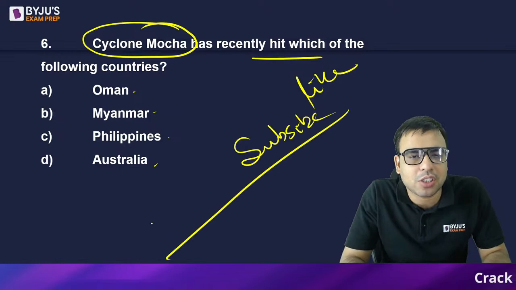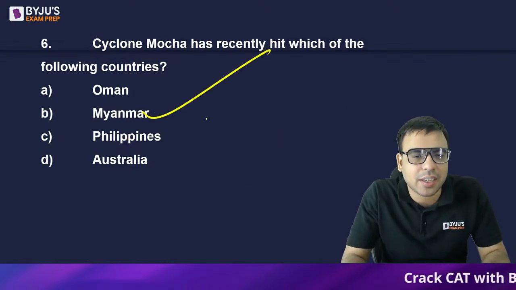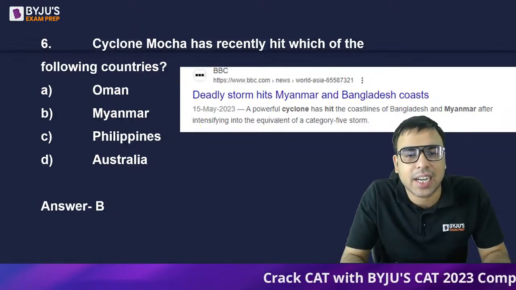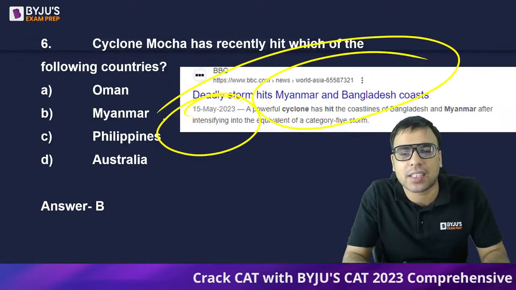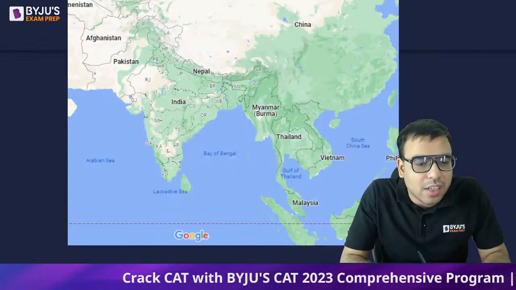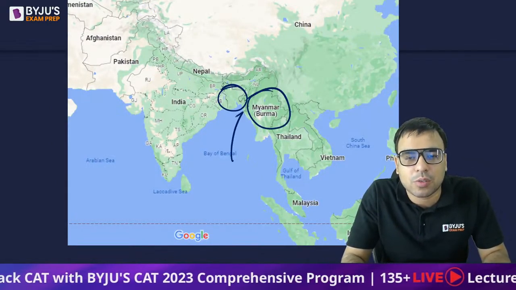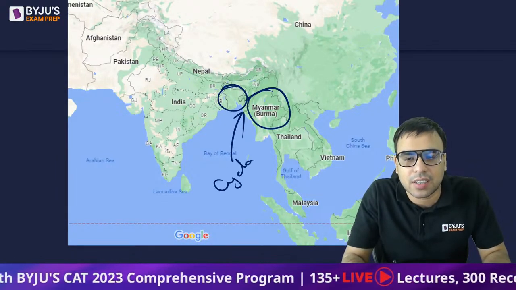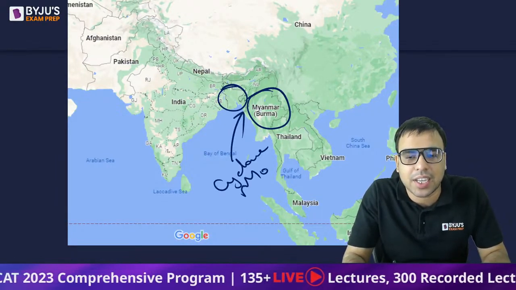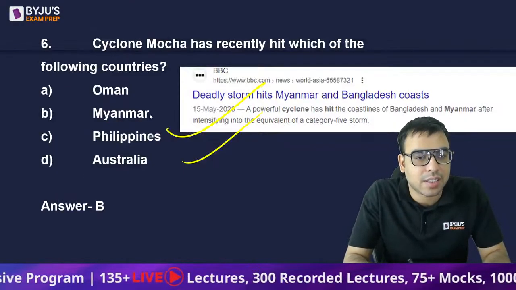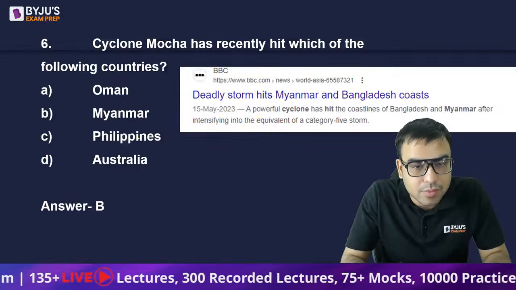Cyclone Mocha was also in the news and it hit Myanmar. So B is the right answer. Yes, Aman Mishra, right? Deadly storm hits Myanmar and Bangladesh coast. It is news from 15th May. So here is Bangladesh, here is Myanmar. Cyclone Mocha hit this region, which came in the Bay of Bengal. So B is the right answer here.